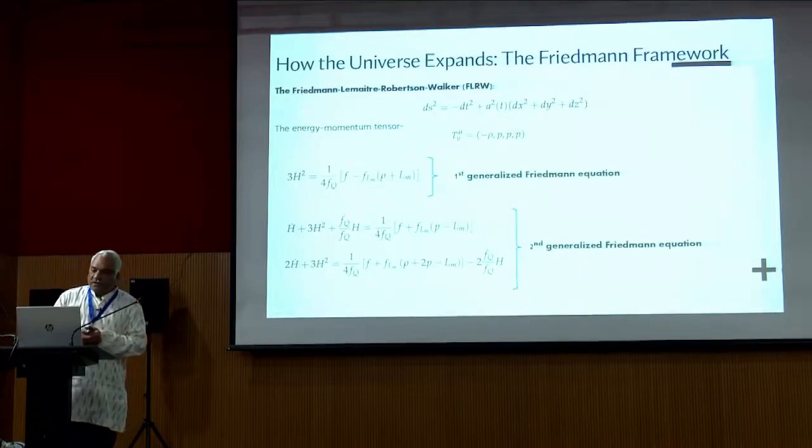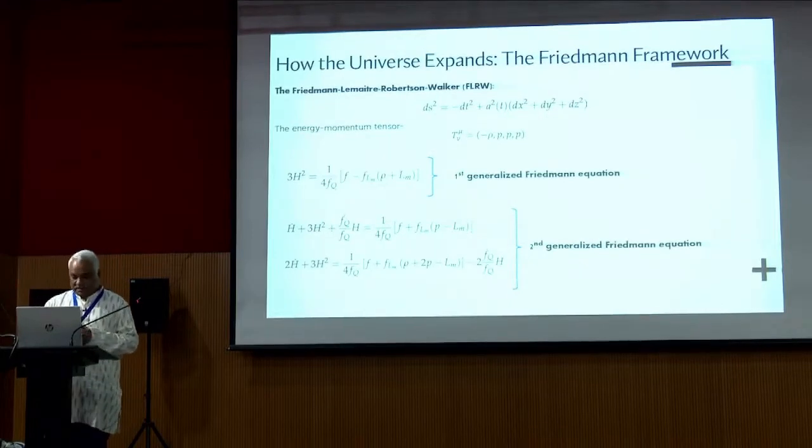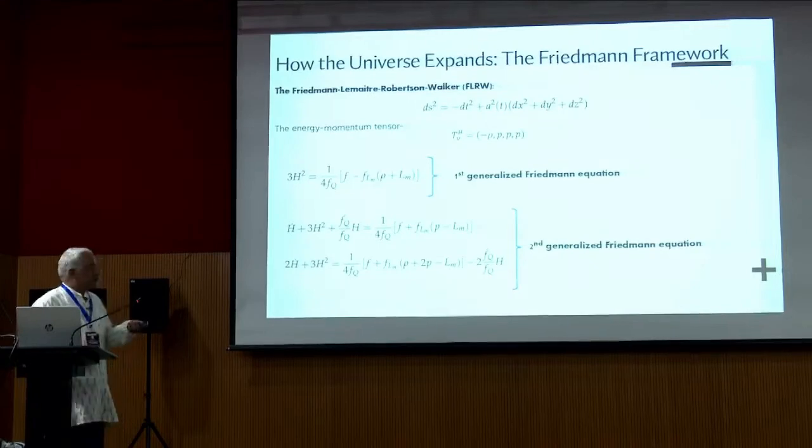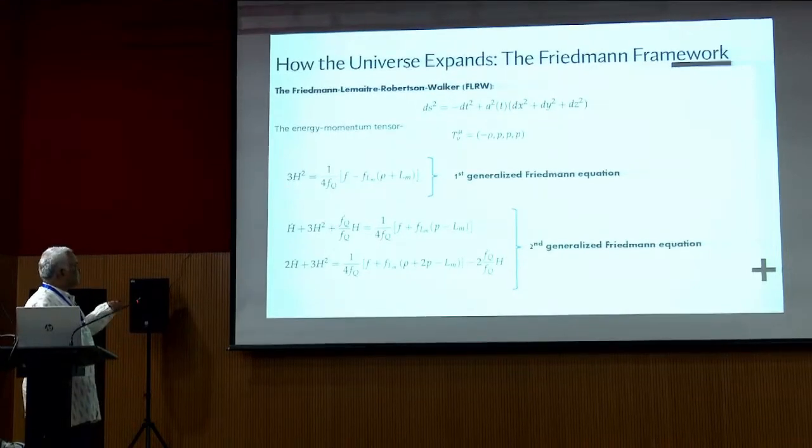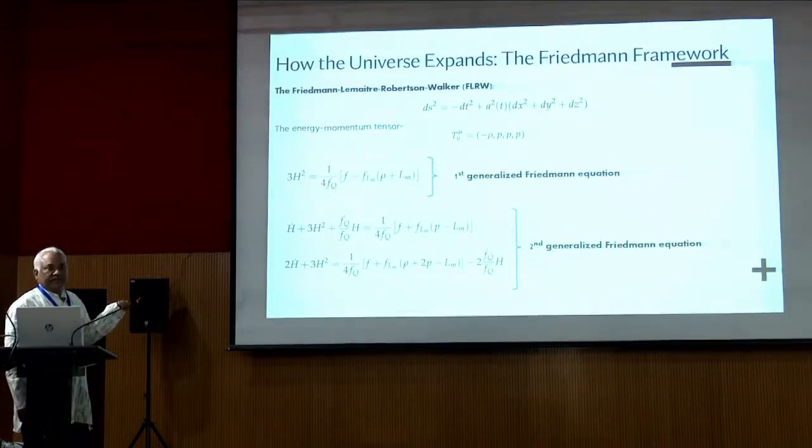Okay, so coming to the Friedmann equations. The Friedmann equations in this f(Q, L_M) gravity start with an FRW metric and the energy momentum tensor of the form of a perfect fluid. So this is the first generalized Friedmann equation, and this is the second generalized Friedmann equation in f(Q, L_M) gravity.